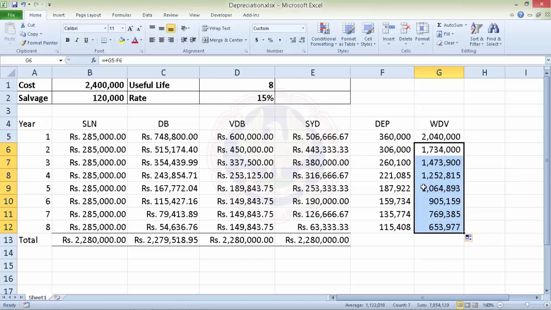So friends, we have seen how we can use Excel to calculate depreciation as per straight line method, declining balance method, variable declining methods, sum of the year methods, and again written down value at specified rates as specified in the Income Tax Act.